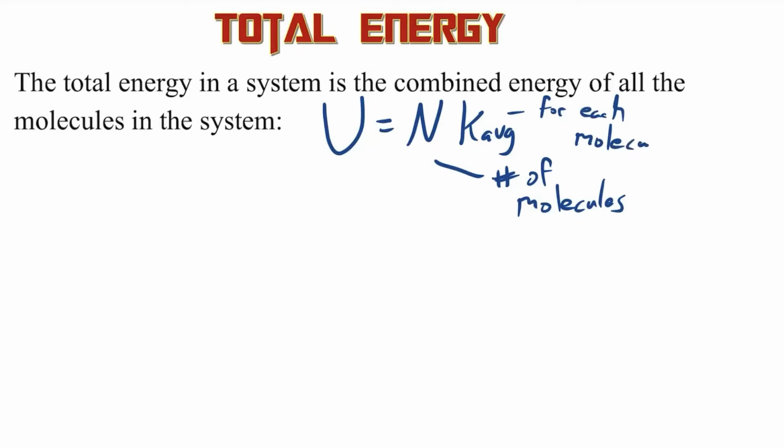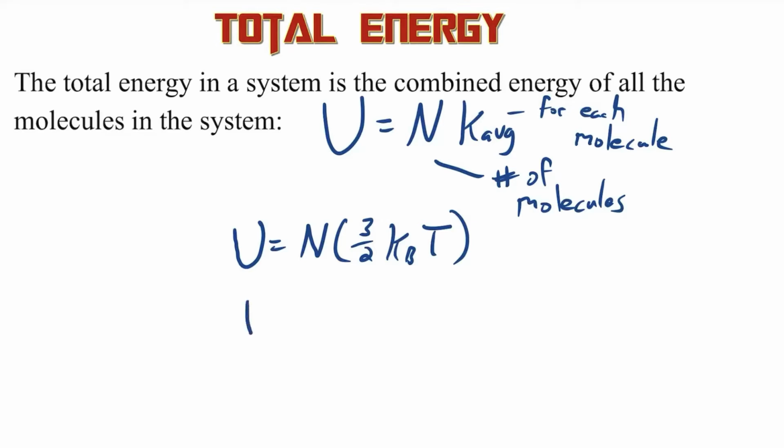So they give us the total energy, and we can write it this way. This is N, the number of molecules, times K average, which we got when we did thermal physics. That's 3/2 Boltzmann constant times temperature. That is a formula you can use. There is a more common version, which uses two things. The number of molecules is little n times Na, where little n is the number of moles and Na is Avogadro's number.